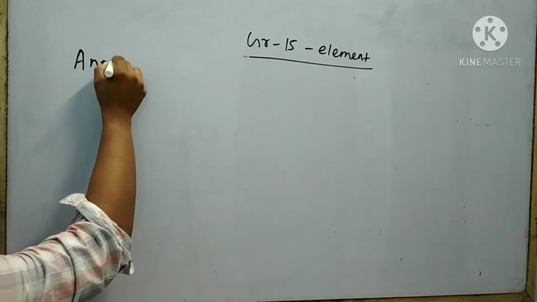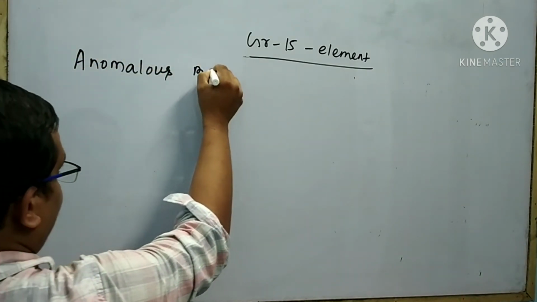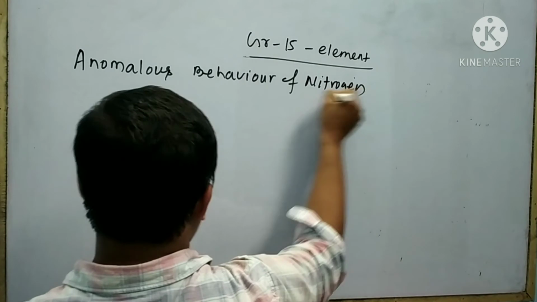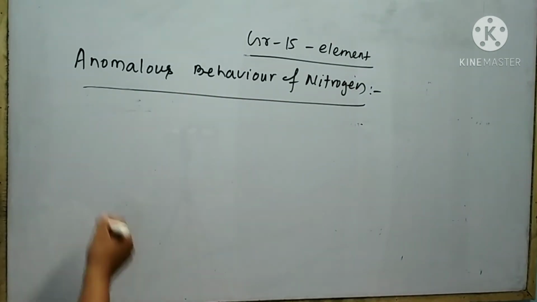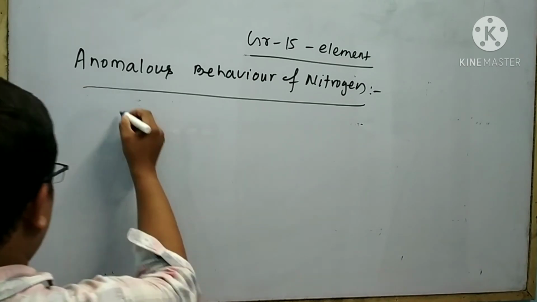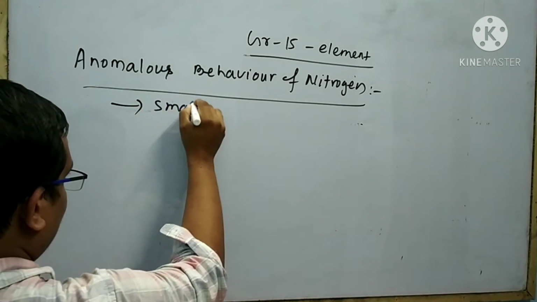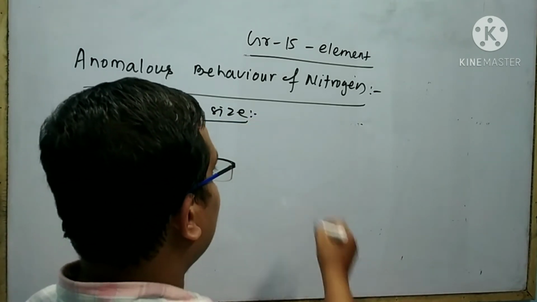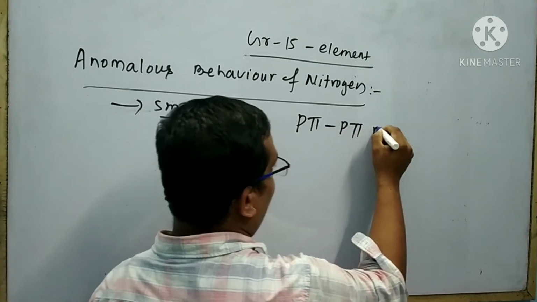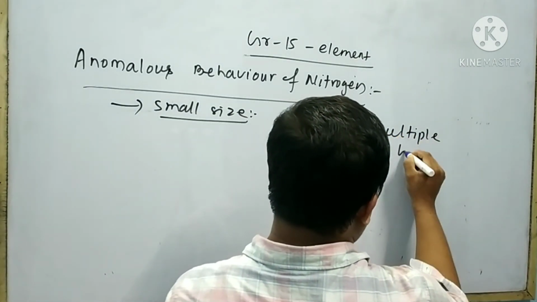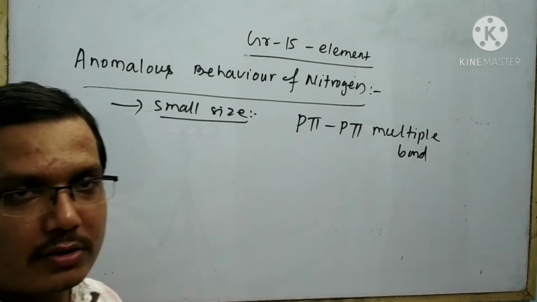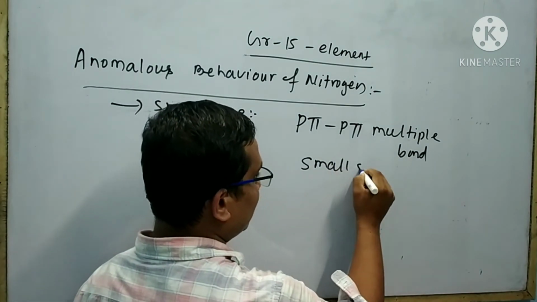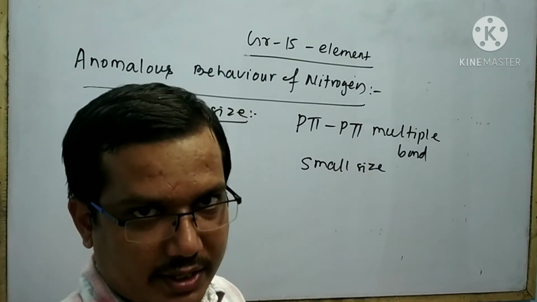Next I will explain about the anomalous behavior of nitrogen. Nitrogen shows anomalous behavior due to, point 1, small size. Due to small size, nitrogen can form p pi-p pi multiple bond with itself and also with other elements which have small size and high electronegativity.